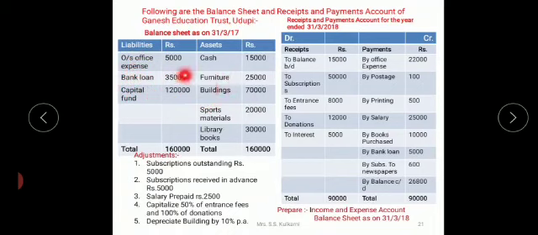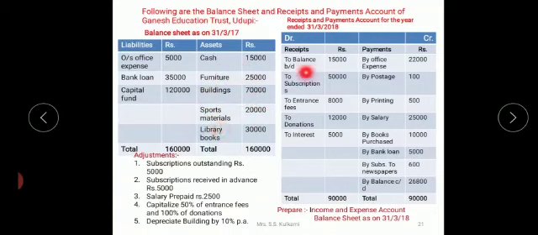Bank loan is a capital liability, a long-term loan. Capital fund is the amount of opening capital, so it has to be continued. Next we have the furniture, building, sports materials, library books. All these are assets of the education institution, so these will be continued in our balance sheet.